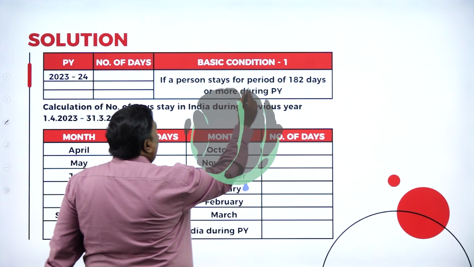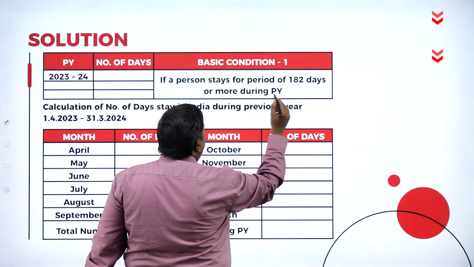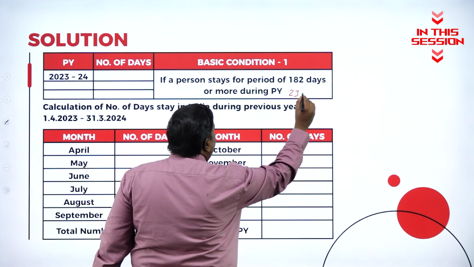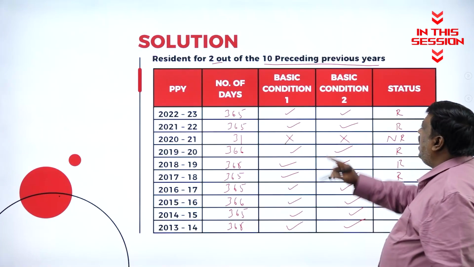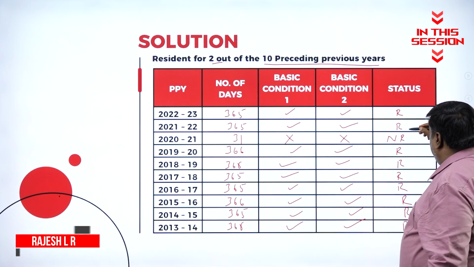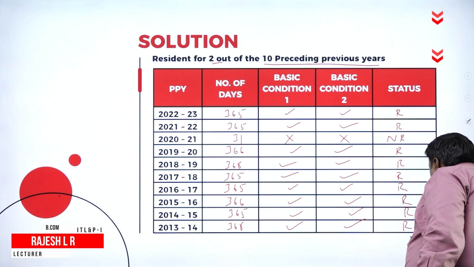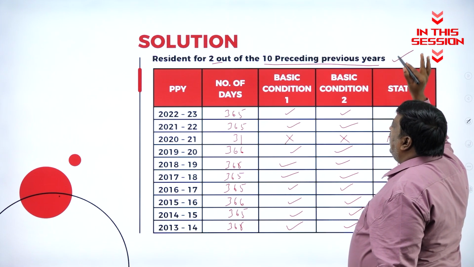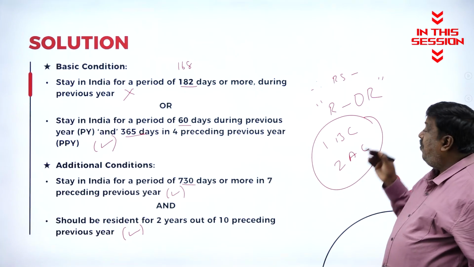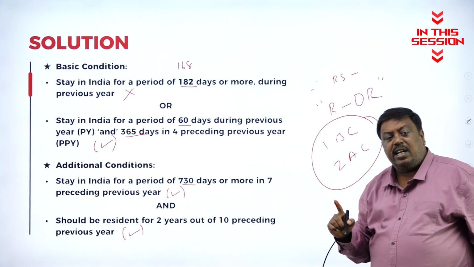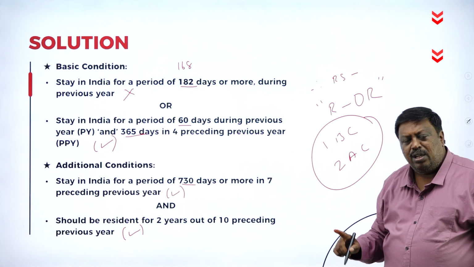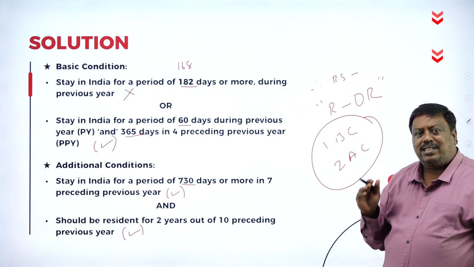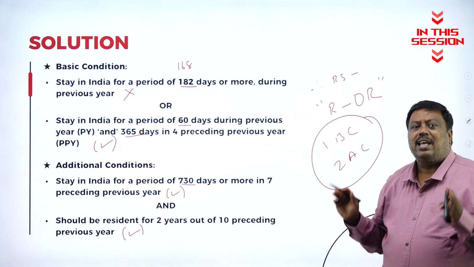If a person stays for a period of 180 days or more during previous year 2023-24. What is the condition? I should be 2 years resident out of 10 years, but I'm here for 9 years resident. So I've satisfied my second additional condition also. If I satisfy one basic condition and one additional condition, automatically my status will be resident, not ordinarily resident.